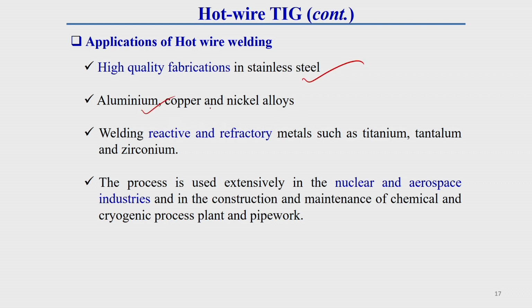It is used in aluminum, copper and nickel alloy. It also has wide application in welding reactive and refractory metals such as titanium, tantalum and zirconium. This hot wire process is extensively used in nuclear and aerospace industries and in the construction and maintenance of chemical and cryogenic process plant and pipe work.